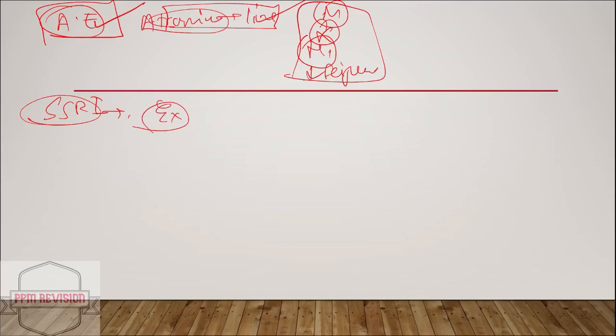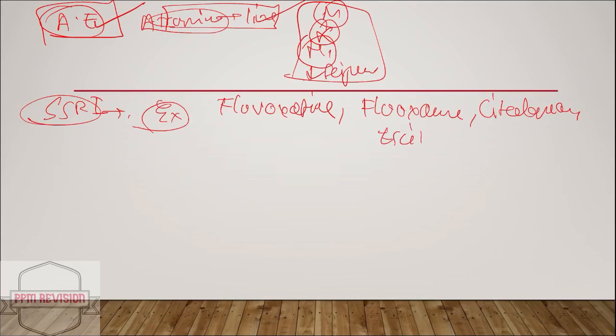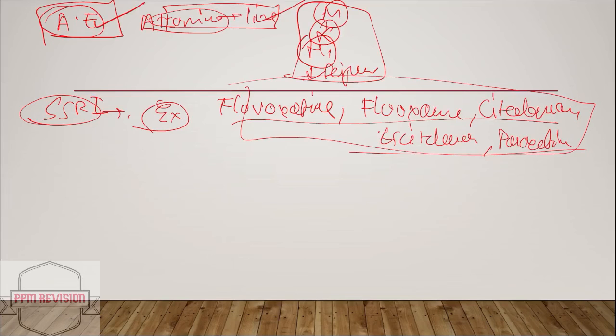Examples can be fluoxetine, fluvoxamine, citalopram, escitalopram, and also paroxetine. You can see the full classification in the previous video.